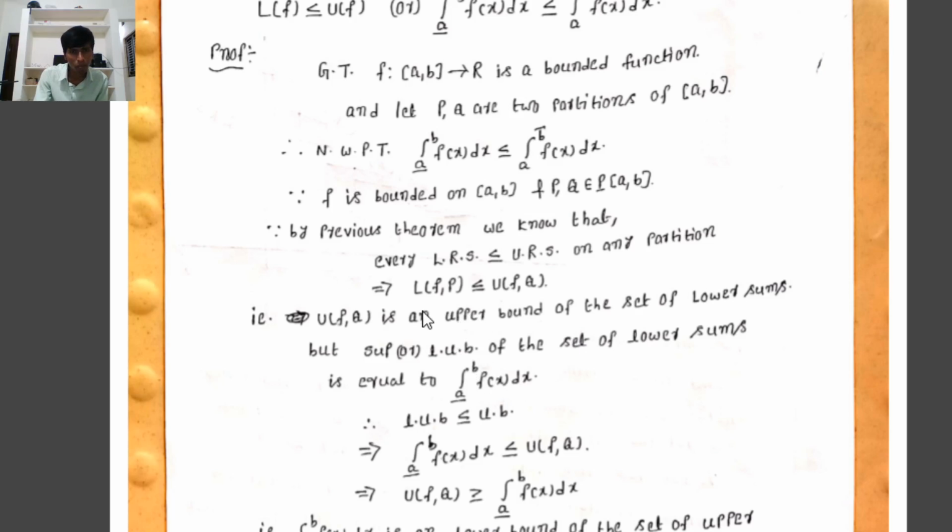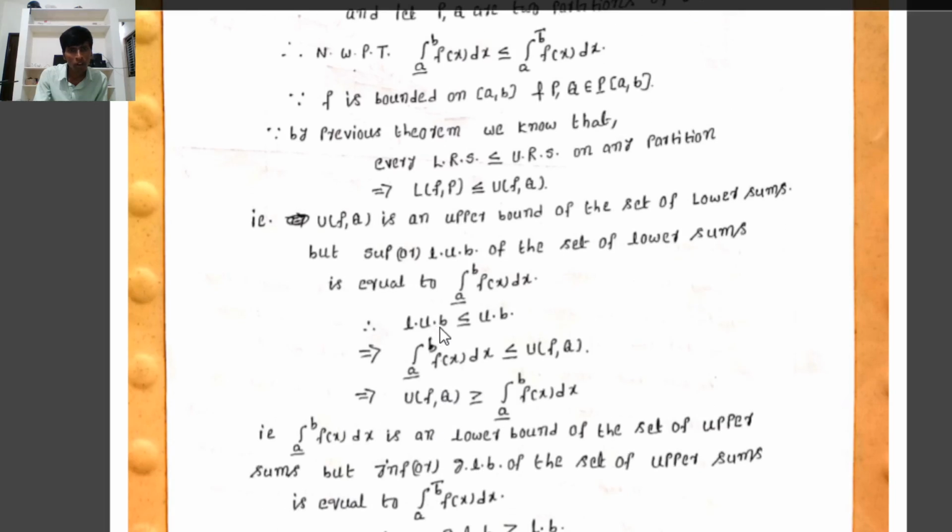What is the relation between upper bound and least upper bound? The least upper bound is less than or equal to the upper bound, where the least upper bound is the lower Riemann integral and the upper bound is U(f,Q).